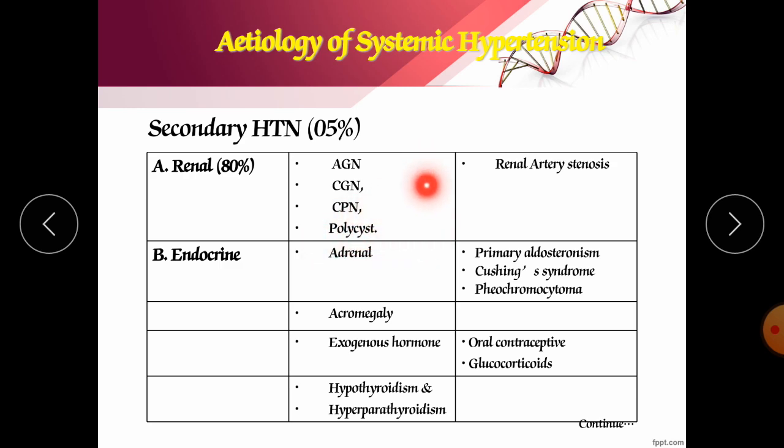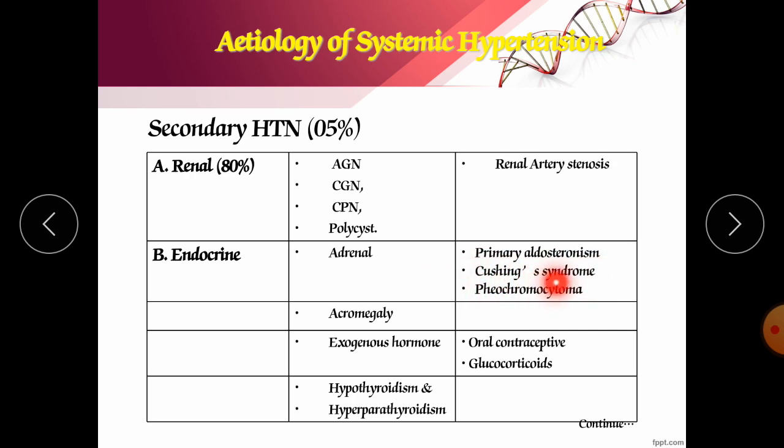These are the various conditions which may precipitate our hypertension, which may result in renal artery stenosis. It is nothing but the hardening of our renal artery. Narrowing of our renal artery will occur, which may result in hypertension. Endocrine, adrenal gland: the adrenal gland is responsible for primary aldosteronism. There is release of aldosterone, which results in hypertension.